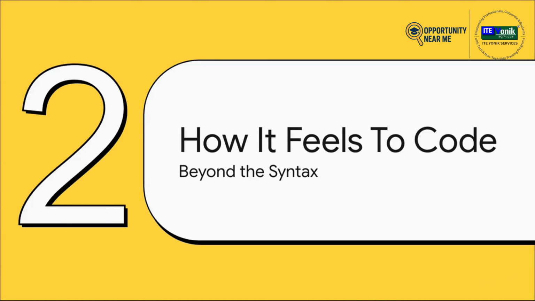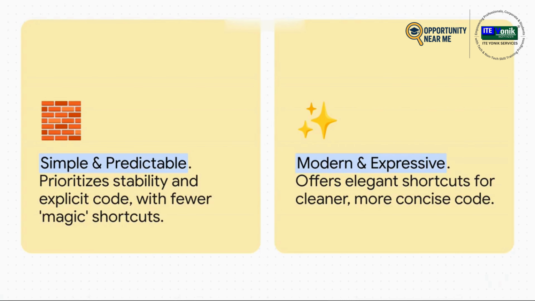Okay, next up, how it feels to code. And this is about way more than just syntax. Because if you just glance at them, Java and C Sharp look almost like twins. They've got the same curly braces, the same semicolons, but actually writing in them, oh, that is a totally different experience. It all comes down to the philosophy behind the language. And this is where you really start to see the personalities come out.